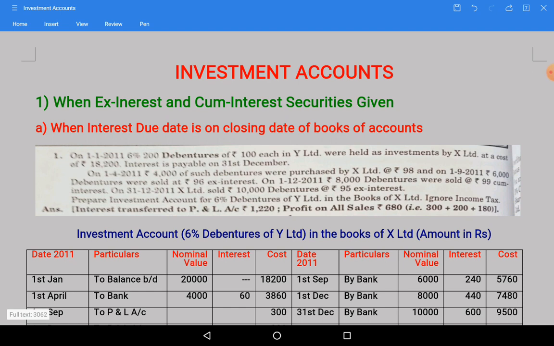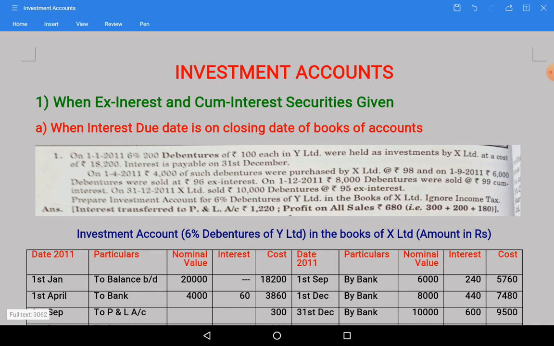So from my side, a small help to you all. I'm making a revision video relating to investments accounts. Generally, investments are classified for accounting purposes.